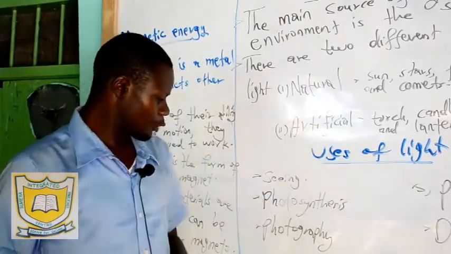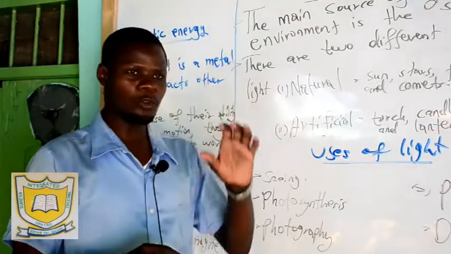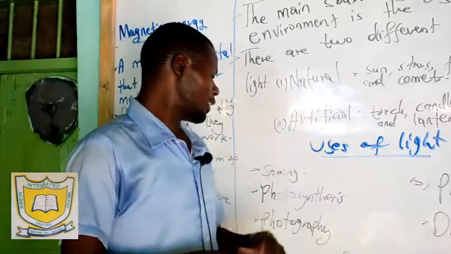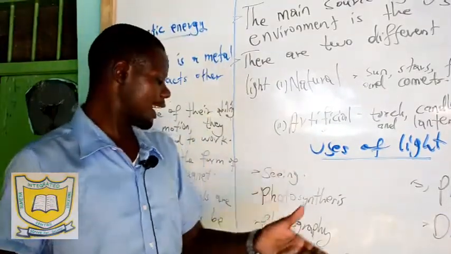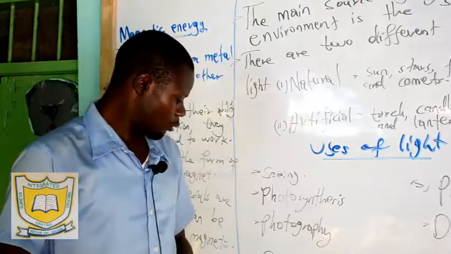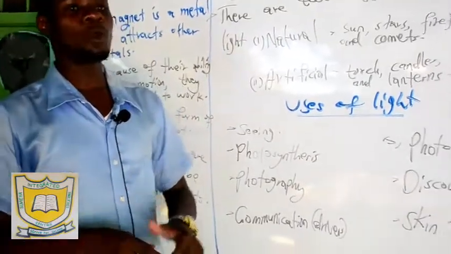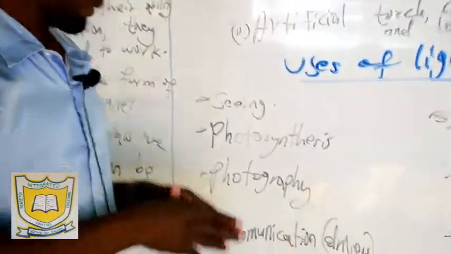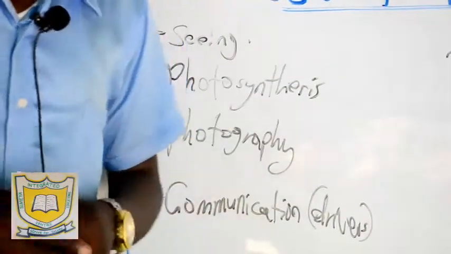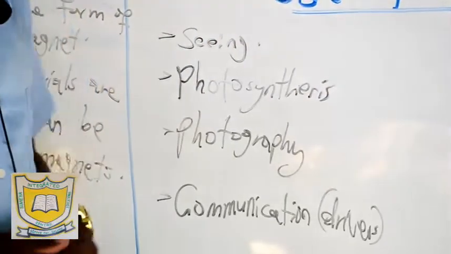Number 3, we say photography. For you to take a picture or a photograph and transport it to wherever it is supposed to be, light must be there. And then we have communication. For me to communicate to you, there must be light, so that you can see what I am communicating, because sometimes you can use gestures to communicate.